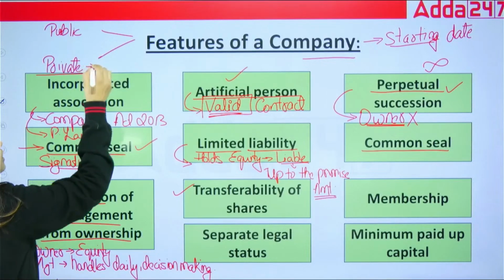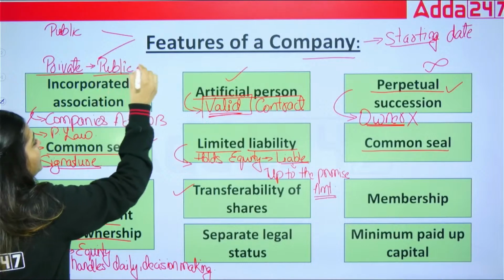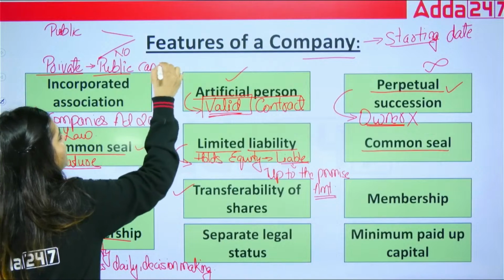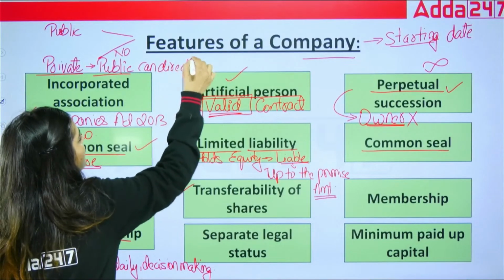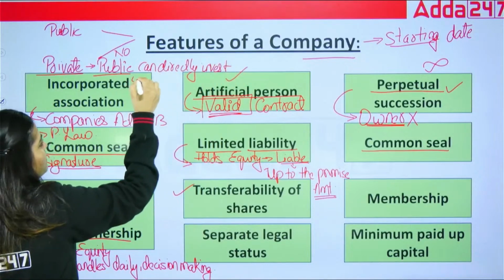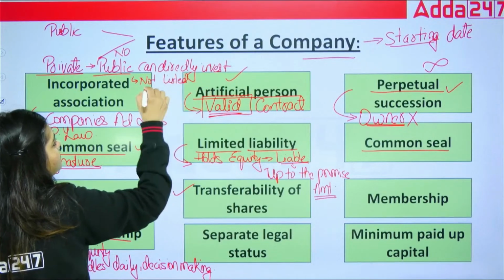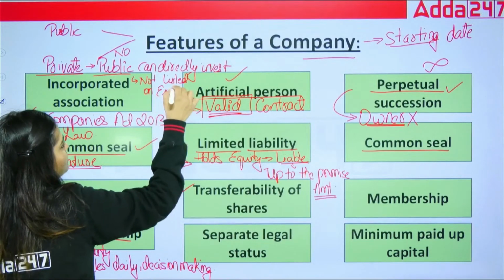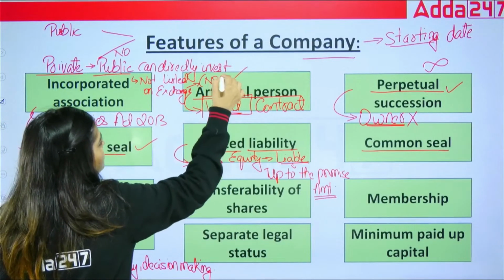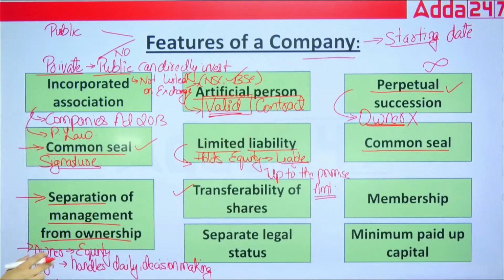In which no public can directly invest, okay? And they are not at all listed on any exchange. What is this exchange? Exchange means National Stock Exchange or Bombay Stock Exchange. Okay. So that is your private company.